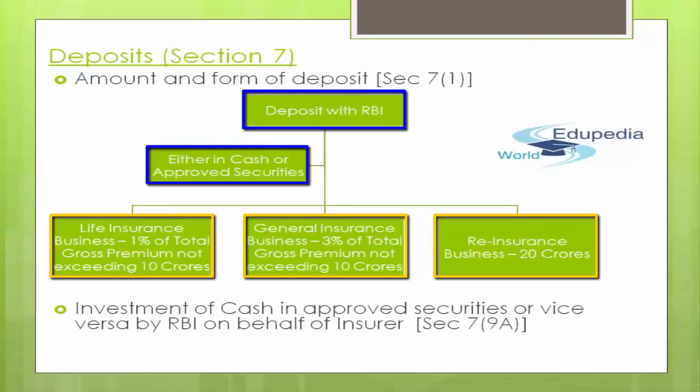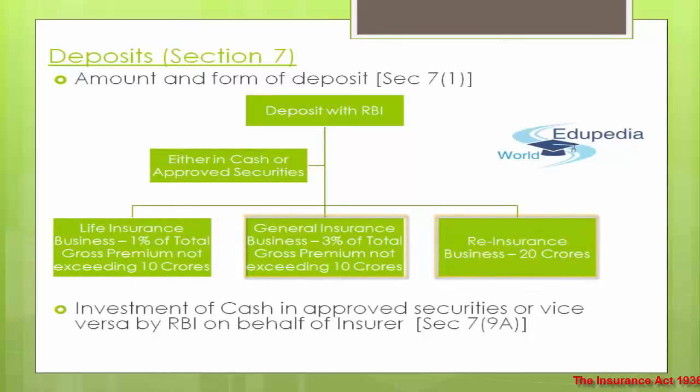So deposit with RBI either in cash or approved securities, or partly in cash and partly in approved securities. In case of life insurance business, 1% of the total gross premium not exceeding 10 crore. In case of general insurance business, 3% of the total gross premium not exceeding 10 crores. And in case of reinsurance business, 20 crores fixed. That is the amount and the form of deposit with RBI on behalf of the central government, mentioned under section 7 subsection 1.